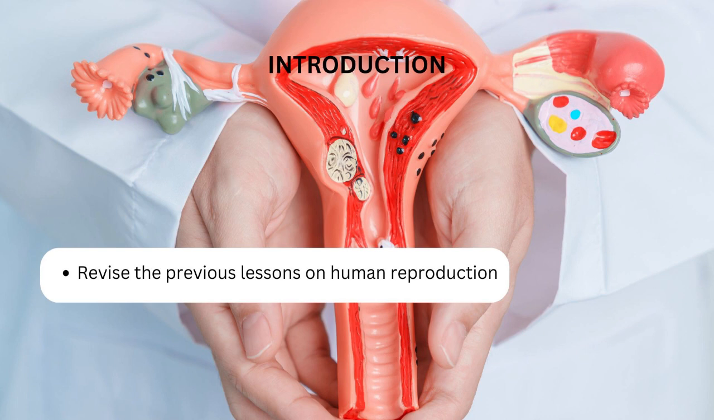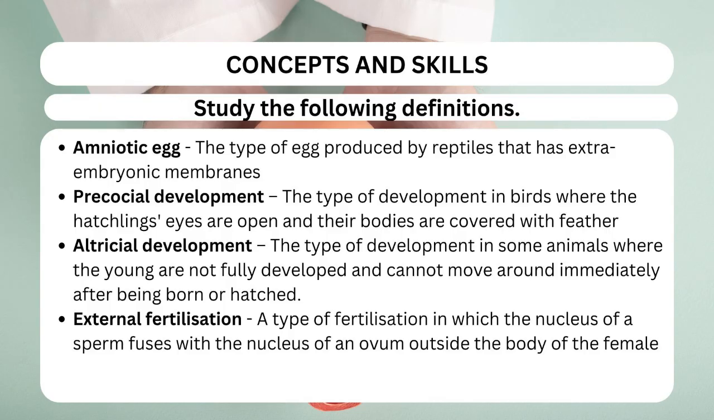Introduction. Revise the previous lessons on human reproduction. Concepts and skills. Study the following definitions. Note that at least 2 marks are awarded if you can define a term correctly in the examination. Amniotic egg, the type of egg produced by reptiles that has extraembryonic membranes.